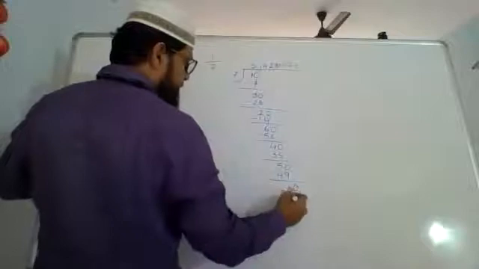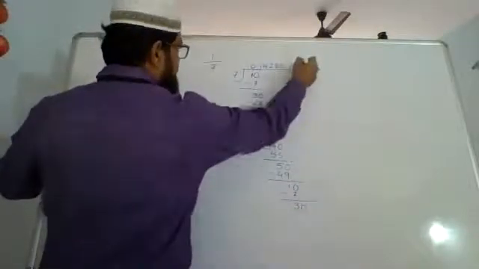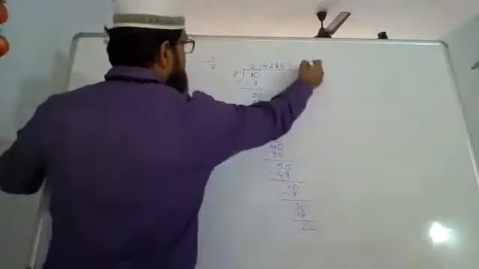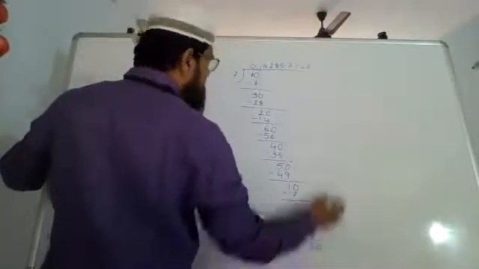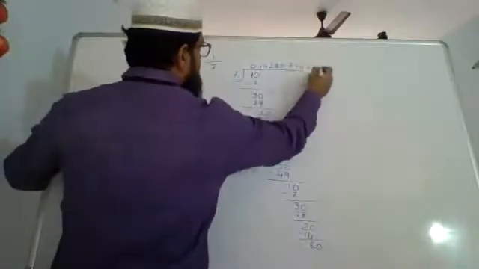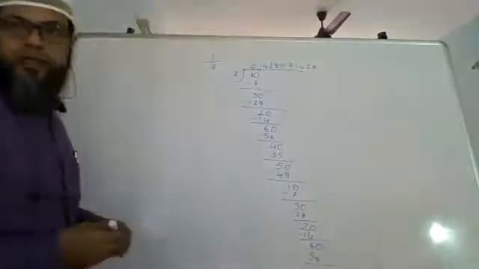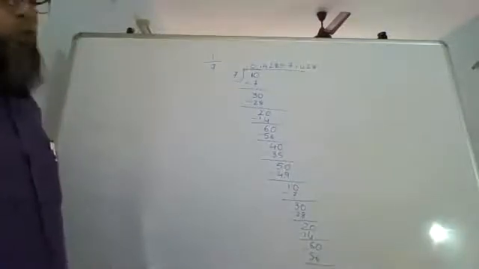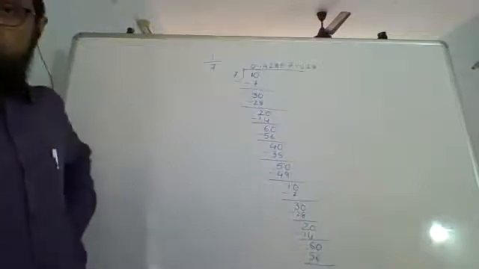Now you'll see again the same remainders start coming. And so on. We'll continue like this. So you see it is 0.142857.